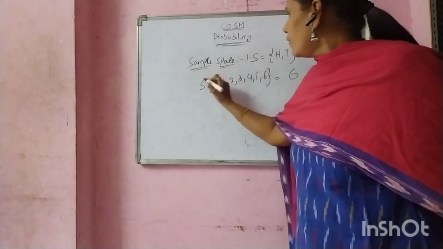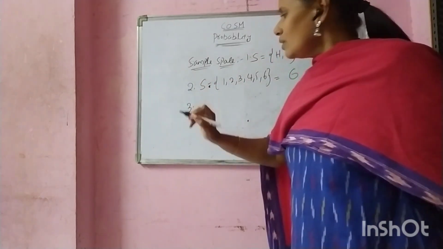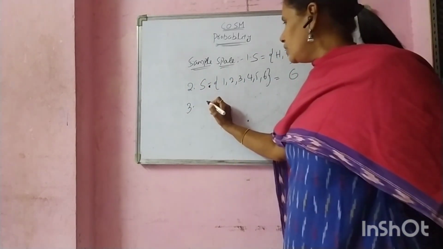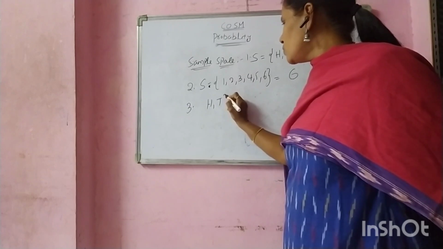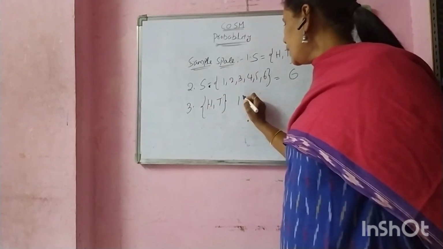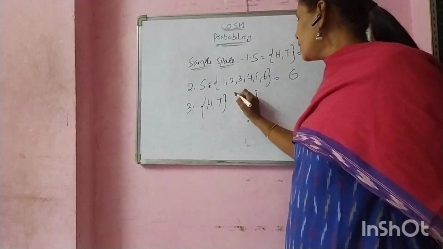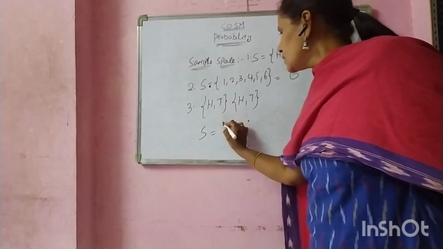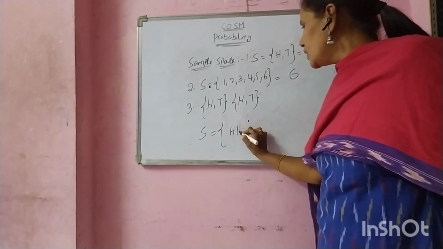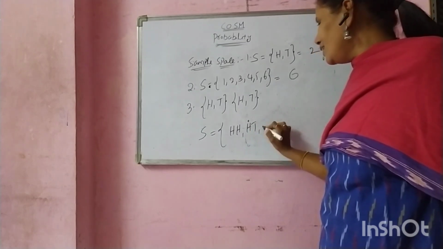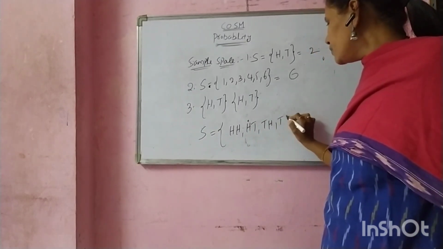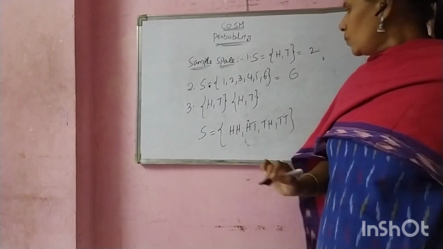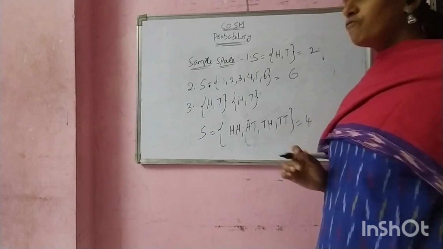Now another example. Tossing 2 coins. Each coin may be head or tail. With 2 coins, the total sample space S equal to HH, HT, TH, TT. Now here the total possible outcomes are 4.